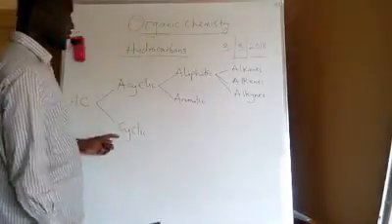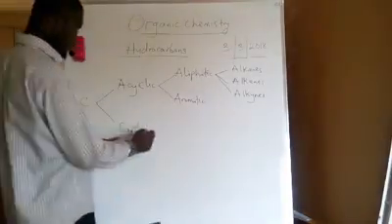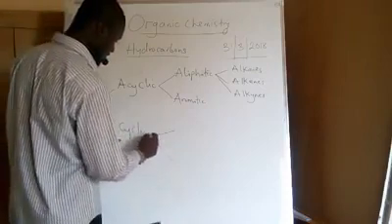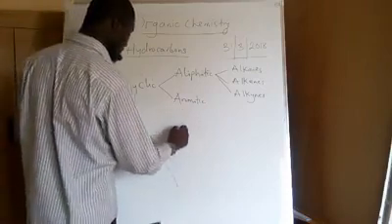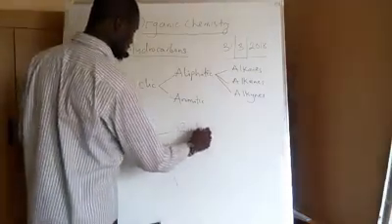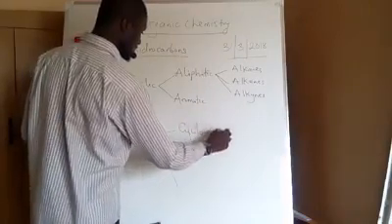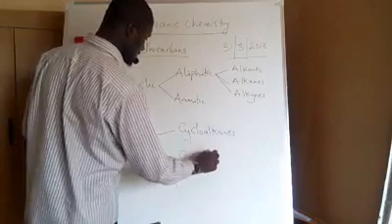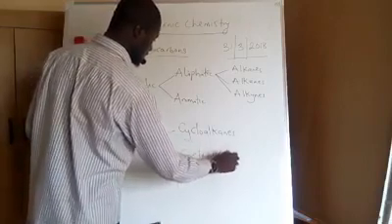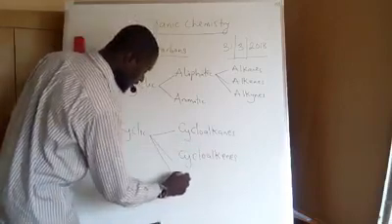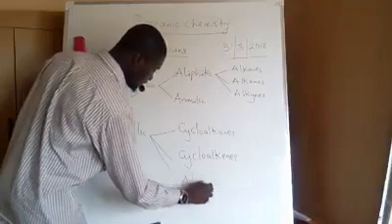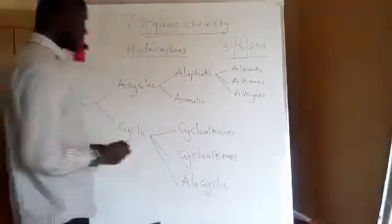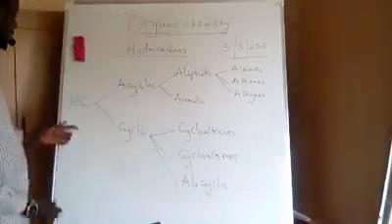Then the cyclic hydrocarbons are also subdivided into three: cycloalkanes, cycloalkenes, and alicyclic. So this is the classification of hydrocarbons.